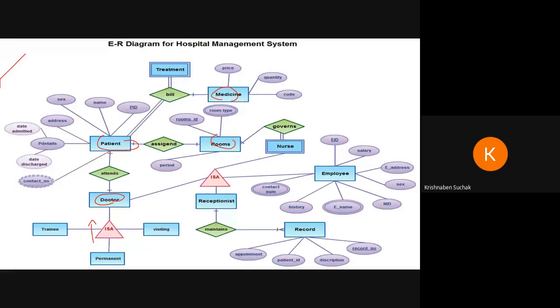Click a photo of this for your reference. You can click a photo of this for your reference. See here, the primary keys are shown: patient ID, then employee ID. Okay. Done. Click the snapshot of this, click a photo. Done.